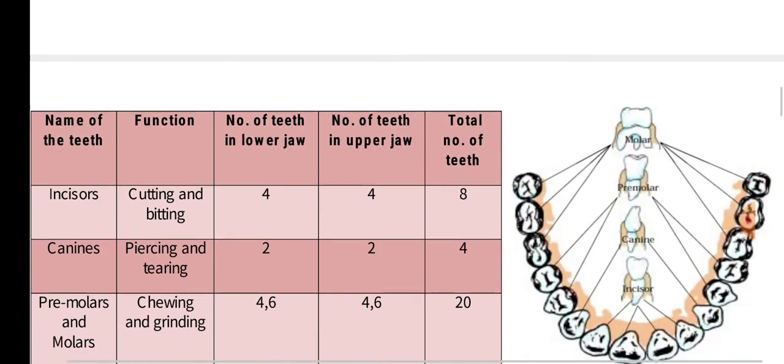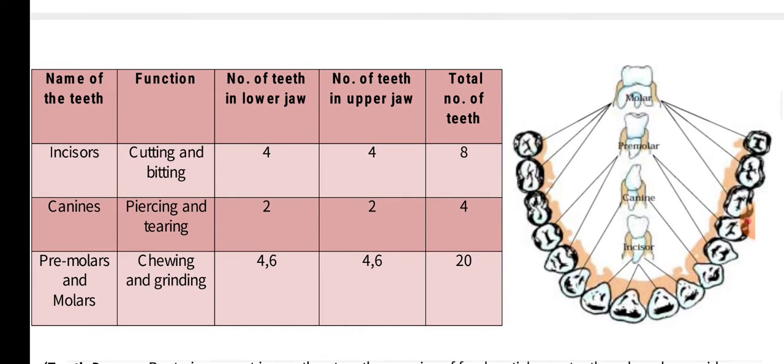After that, let's talk about the different functions of these teeth. Incisors are used for cutting and biting. The total number is 4 in the lower jaw and 4 in the upper jaw, making a total of 8. Canines are used for piercing and tearing, 2 and 2, so the total becomes 4. Premolars and molars do the heavy work in teeth functioning. Chewing and grinding is done by them. The number is 4 and 6 in one jaw, making a total of 20 for both jaws.